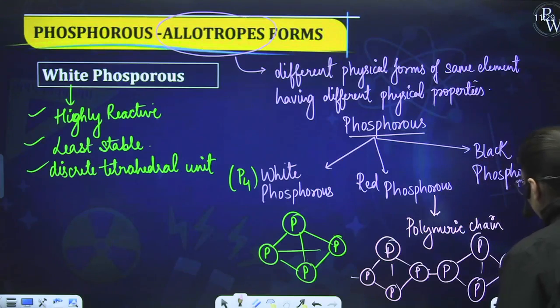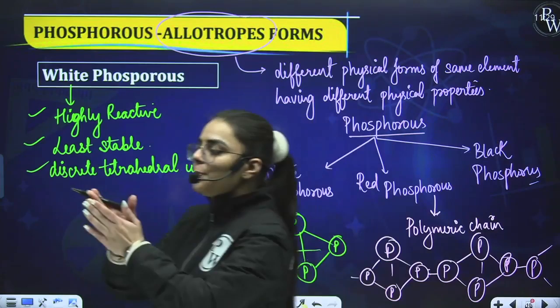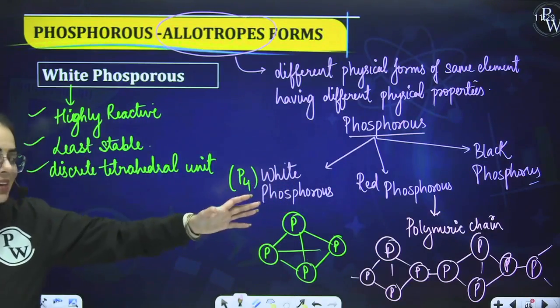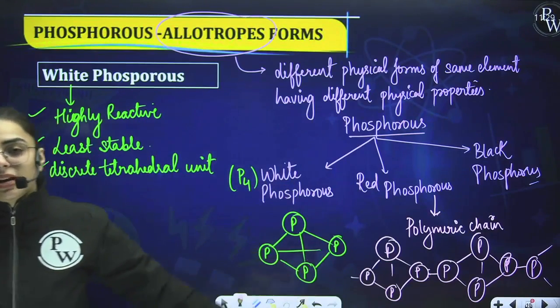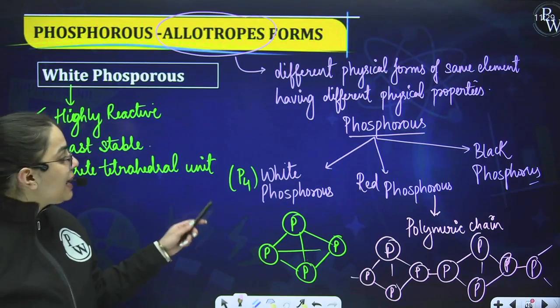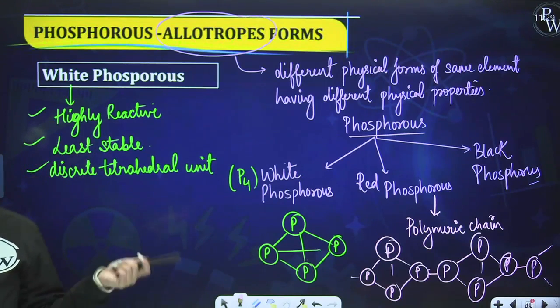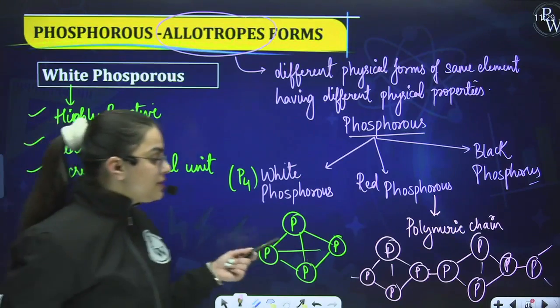Yes. Now comes the third one and it goes on like this. Basically they are present in a polymeric chain form, while they are present in the discrete tetrahedral form. Is it clear to you? Kindly write this.